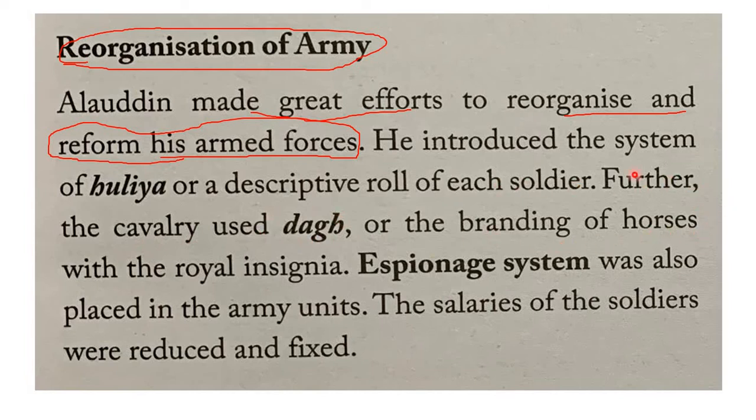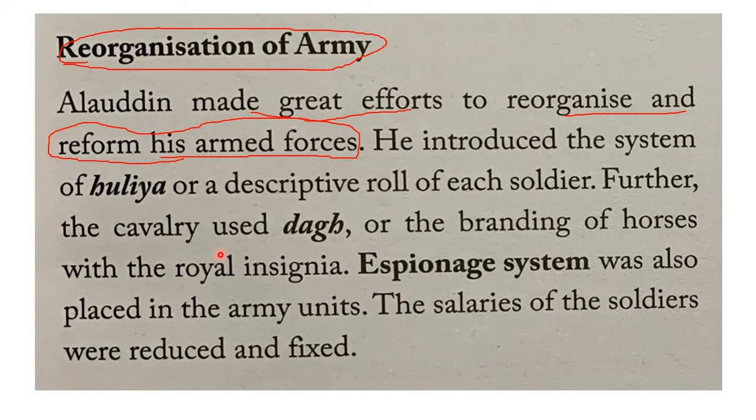He knows very well that cavalry means soldiers who fight wars on horses. They sit on the horse and fight in the war. That kind of army wing was called cavalry. He introduced a system in cavalry called dagh. What do you mean by dagh? Branding of the horses. He knows very well that these horses play a very important role in the army, so they can't have inefficient horses. So he used to brand those horses, and only branded horses which are very strong and efficient in warfare were used.